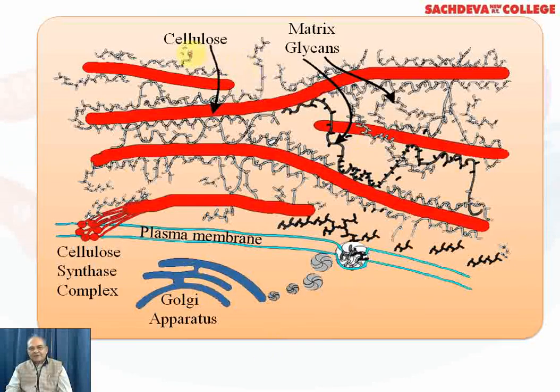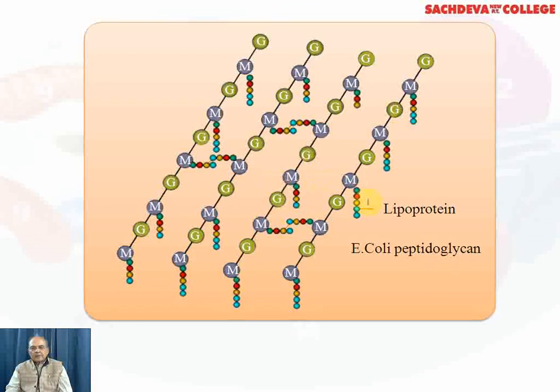Now you can see these cellulose microfibrils and the matrix glycans. Here is a component of the bacterial cell wall, that is E. coli peptidoglycan, and peptidoglycan is made up of N-acetylmuramic acid and N-acetylglucosamine.